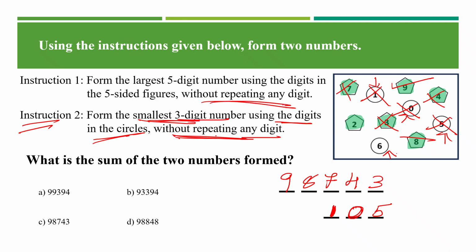Okay. What is the sum of the two numbers formed? The sum, okay, 98743 plus 105 is 98848, and I go with option D. Good one. Okay, let's meet in the next session.